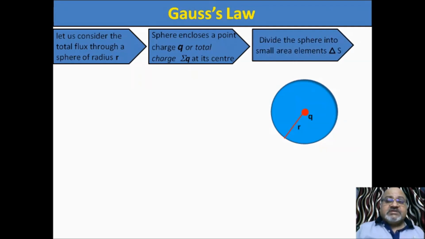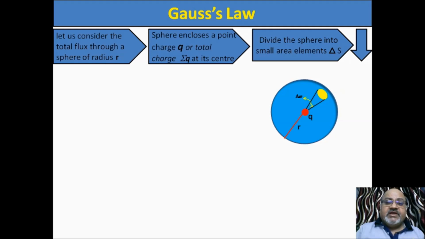So let us divide the surface of this sphere into many infinitely small area elements. In my previous lecture, we went through the steps of calculating the electric flux. We applied them there, and now we are applying them again. So let us divide this sphere into small area elements. This yellow one, see, this yellow one is the small area.